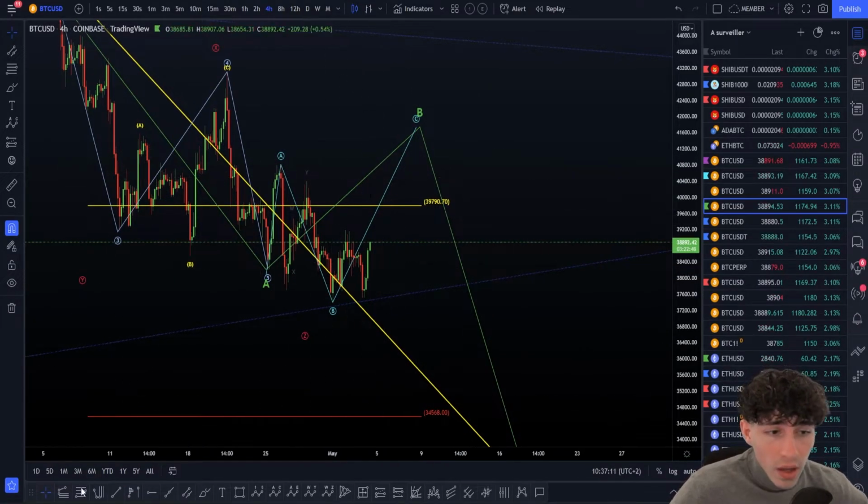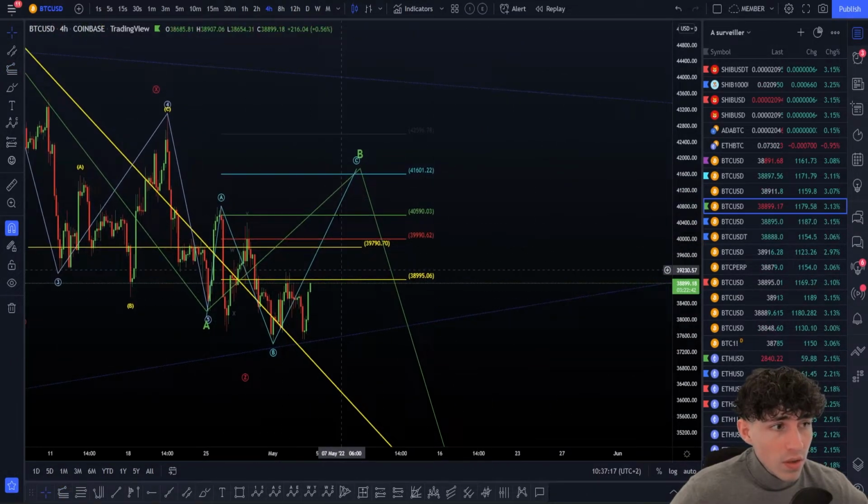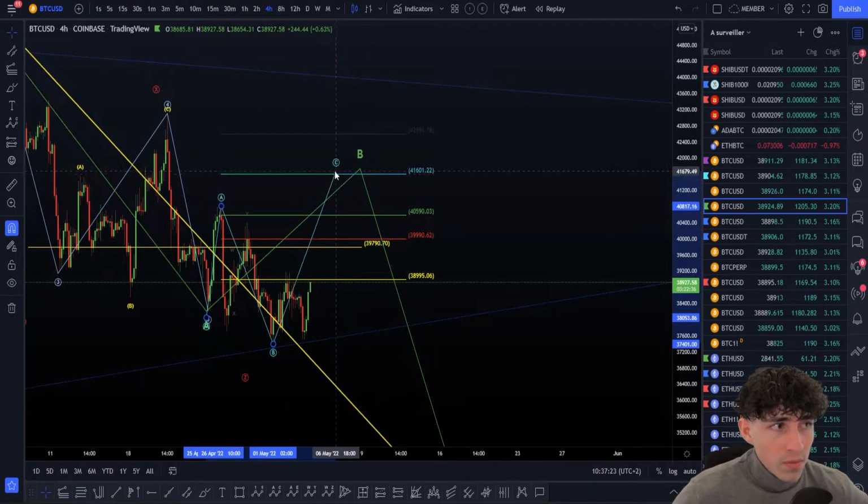Pretty cool. Now what we have to do, we just have to pull a fib like this from the A wave root to the A wave top, and boom, to the B bottom here. And here we go, you have your targets. 618 already rejected, 100% here, 1823, and then the 161 point maximum target here.